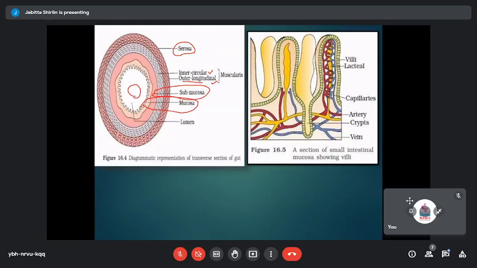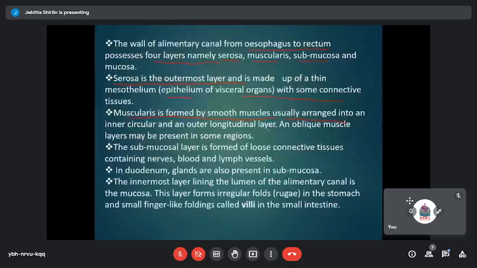It is made up of loose connective tissues, and I believe you remember me talking about this loose connective tissue as well as the dense connective tissue. Just imagine how the fibroblasts are located here. So you see here in the loose connective tissues, there are certain nerves, blood as well as lymph vessels.